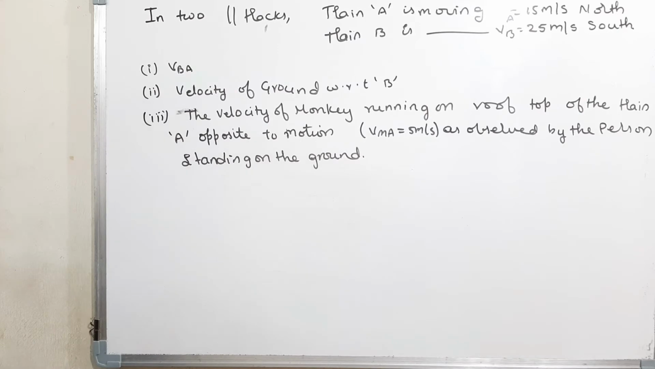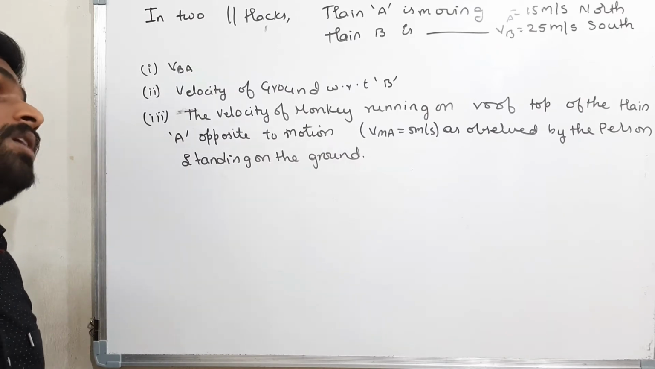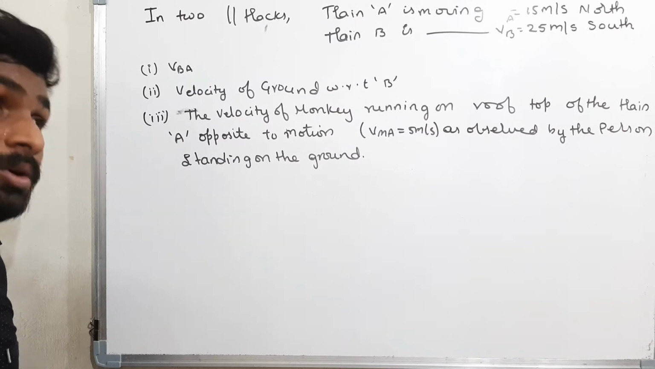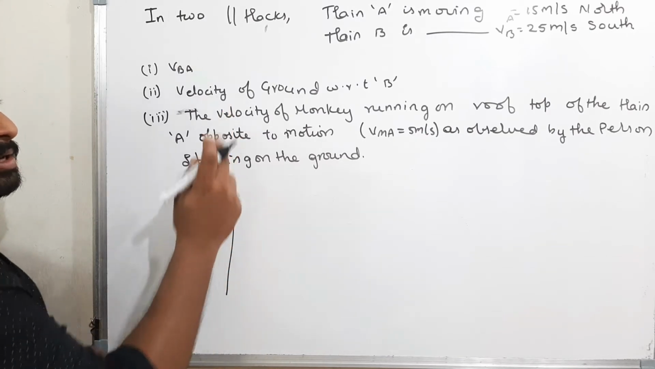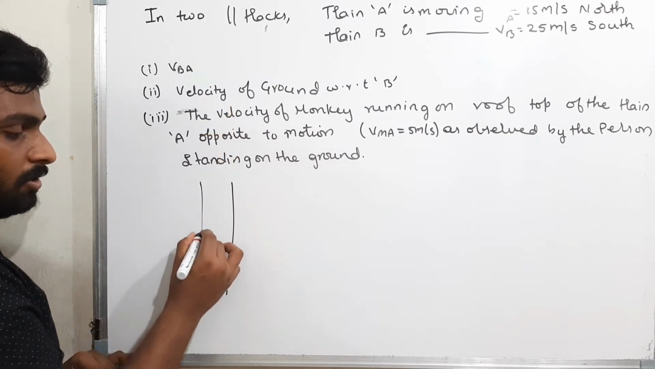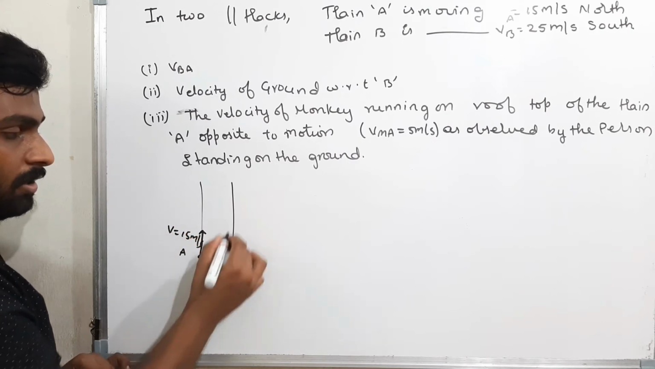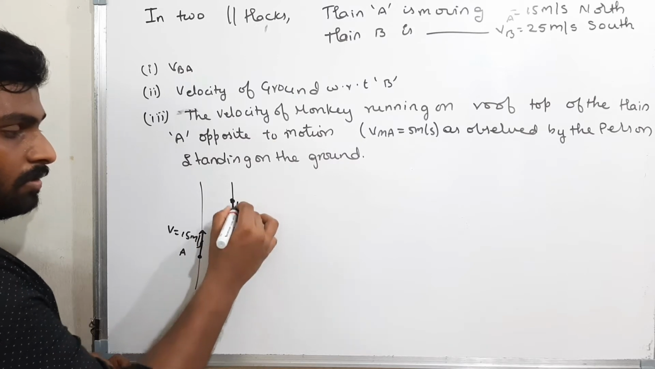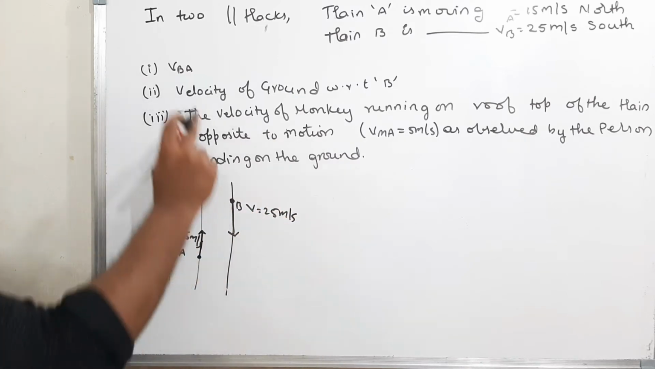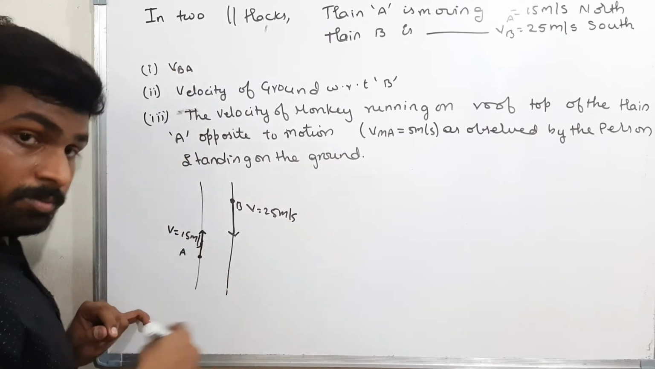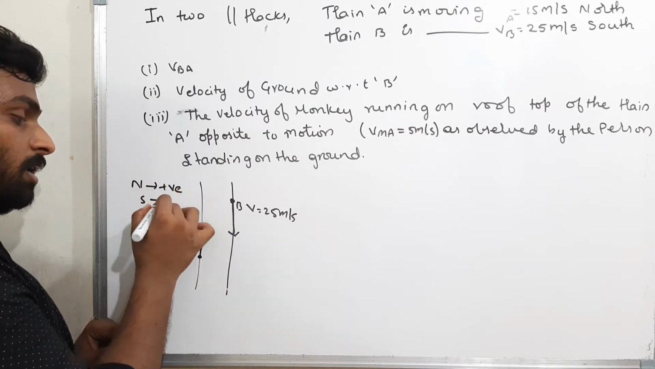Read the question once again. In two parallel tracks, train A is moving with 15 meters per second in the north direction, and train B is moving with a speed of 25 meters per second in the south direction. That means these are two parallel tracks. Now what is the velocity of B with respect to A? I am assuming north means positive and south means negative.